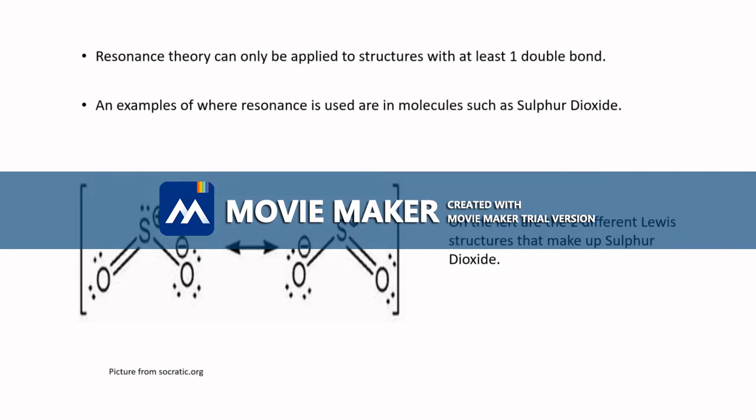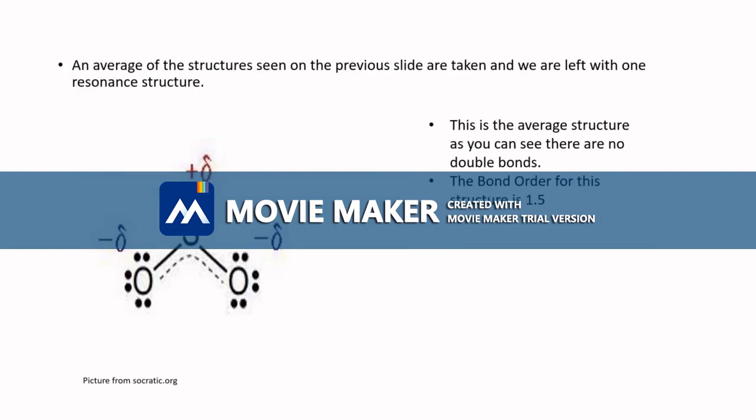Resonance theory can only be applied to structures with at least one double bond. An example is sulfur dioxide. It has two Lewis structures, and from the image we can see that the double bond could be between the sulfur and the oxygen on the left, or the sulfur and the oxygen on the right. The resonance hybrid is the average of these structures.